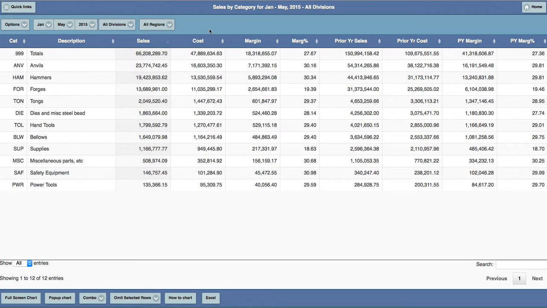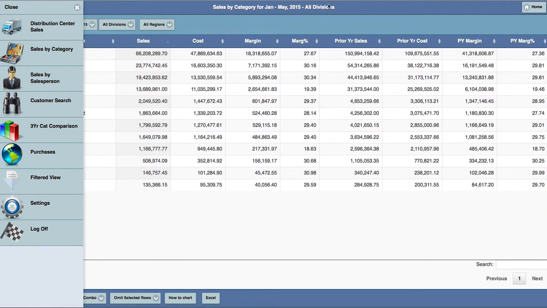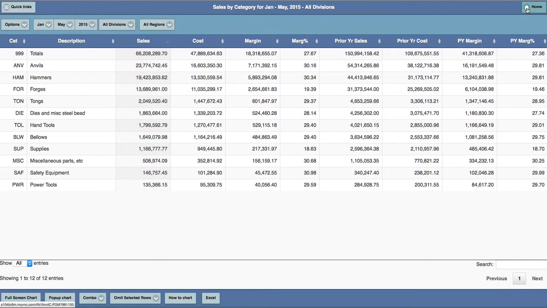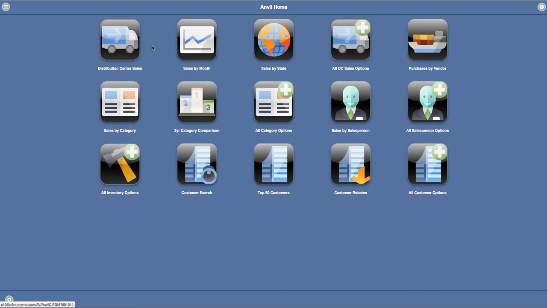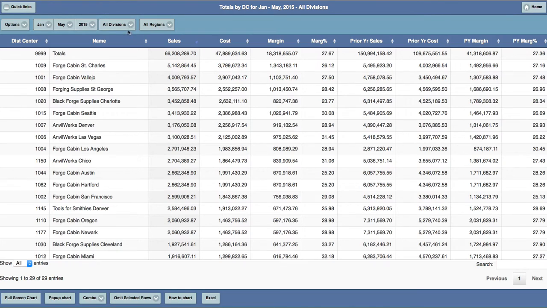The header bar shows information about the data being displayed, as well as navigation to other screens or the home menu. The Options and Filters area allows for selection of options while working with your data, as well as server-side filters.